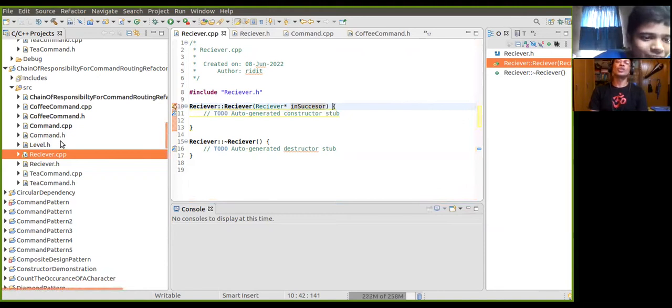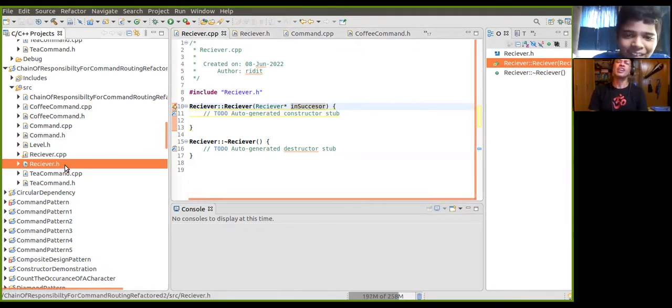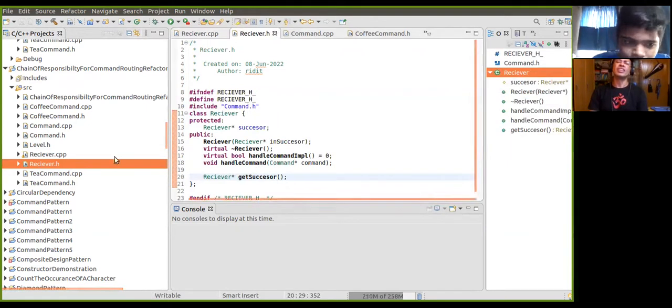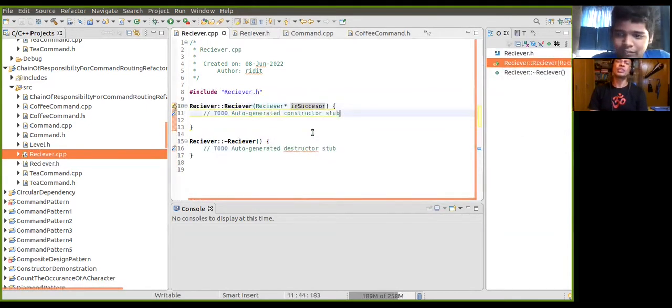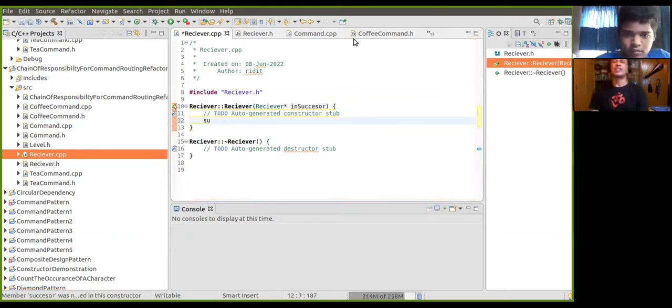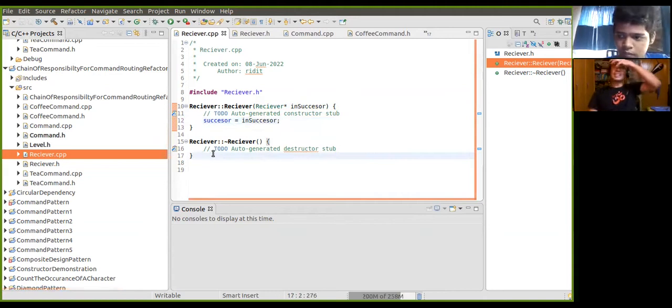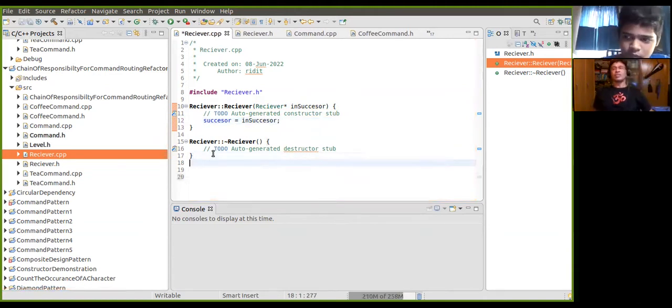Wait, there must be. What is that called? You just have to initialize it. So that means the member variable successor is equal to, very good, setting it, and then done.